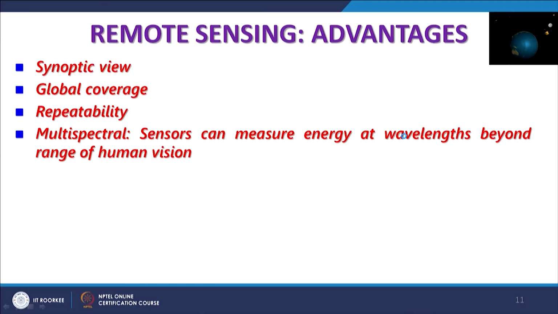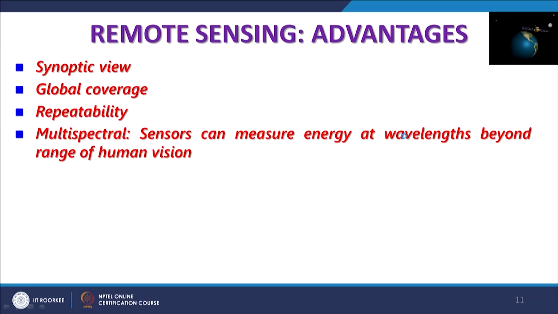And then you have multispectral sensors. That is another very good advantage, because in the beginning I mentioned that our eyes work only in the visible part of the EM spectrum. But if I want to scan a part of the earth using infrared or thermal infrared, and of course visible as well, then I can have different bands or channels, which we call multispectral.